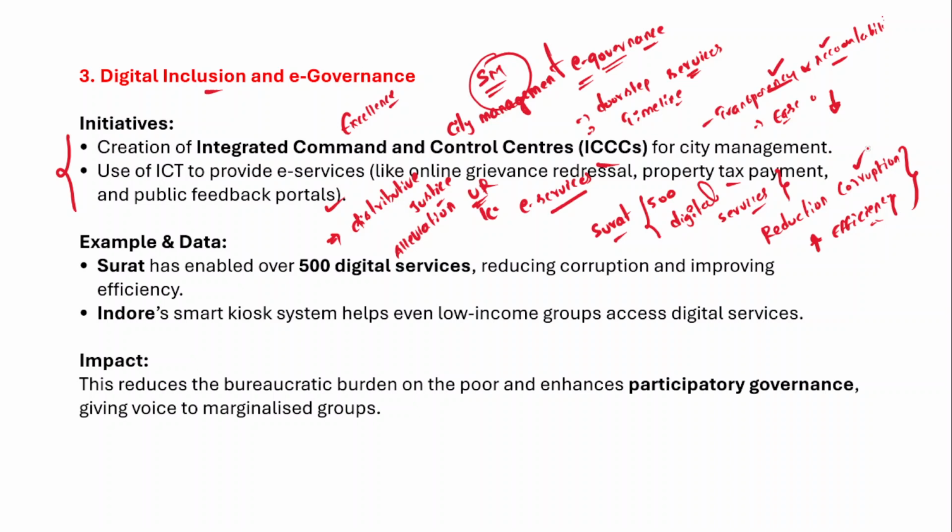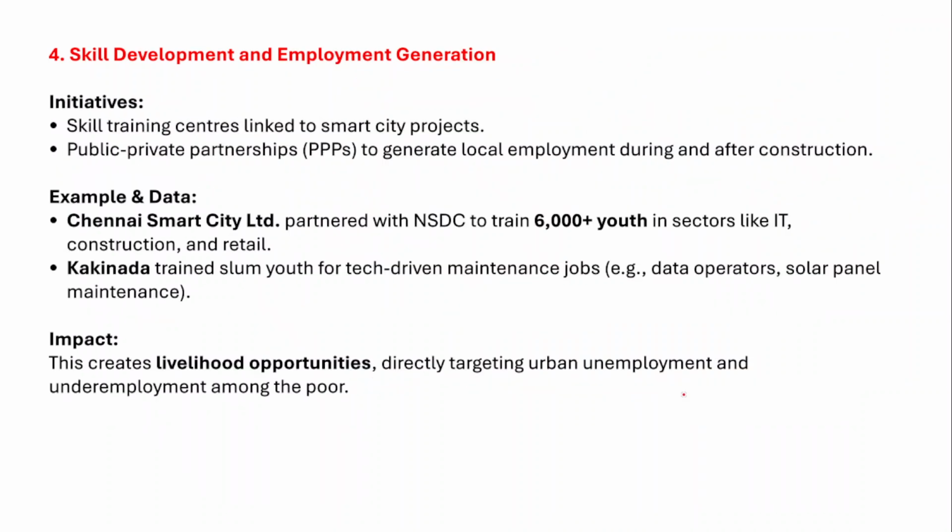And in fact, in Madhya Pradesh, Indore, a smart kiosk system has been installed, and that helps even low income groups to access the digital services as well. So what should be the ultimate impact in this? If we talk about the impact, this reduces the bureaucratic burden on the poor, and it further enhances participatory governance, giving voice to the marginalized sections of society. I hope you have understood this.